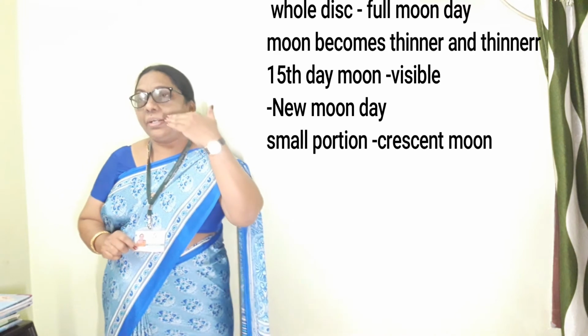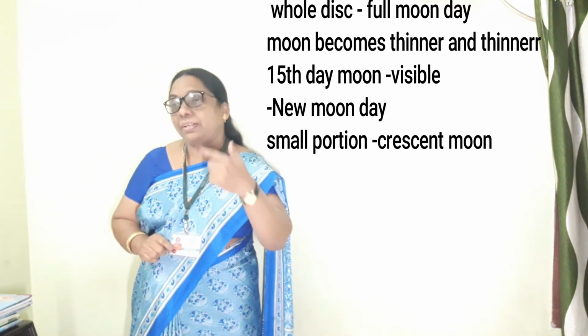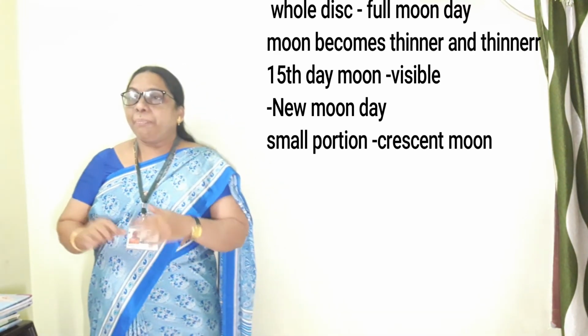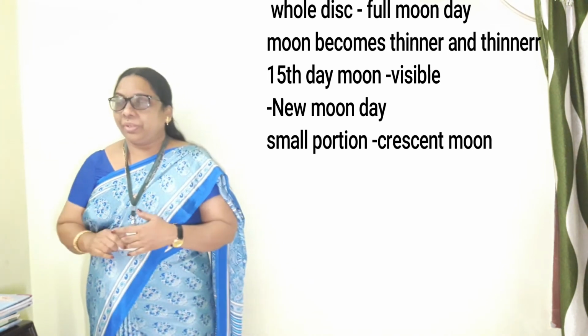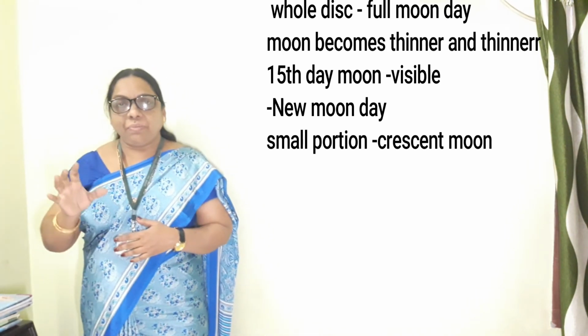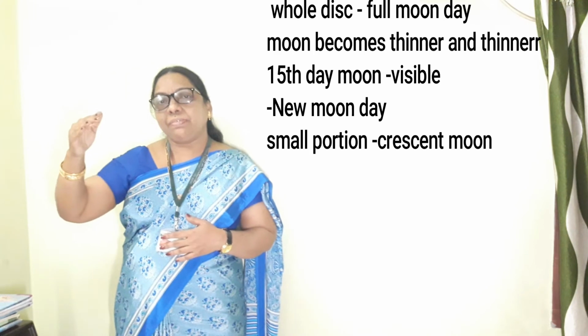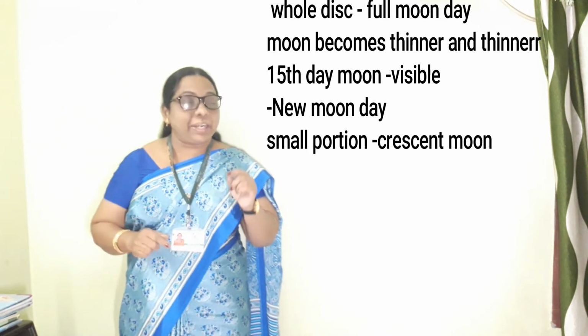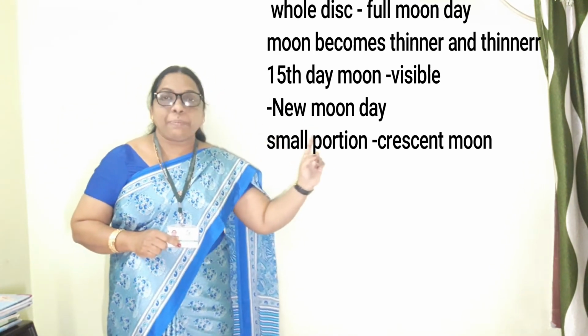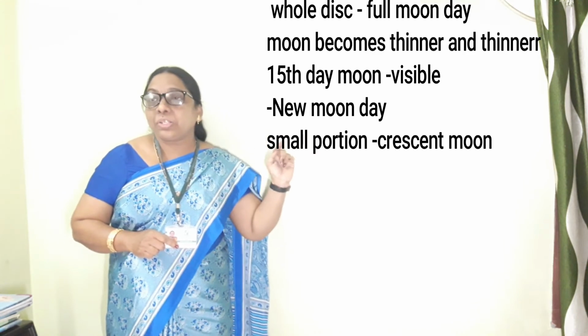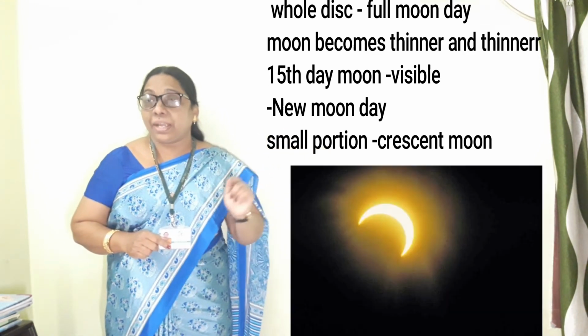Thereafter, every night, the size of the moon appears thinner and thinner. Just look at these pictures, you'll get an idea.